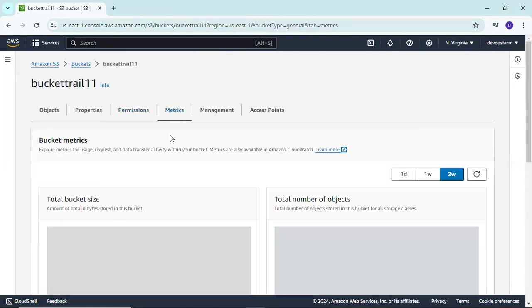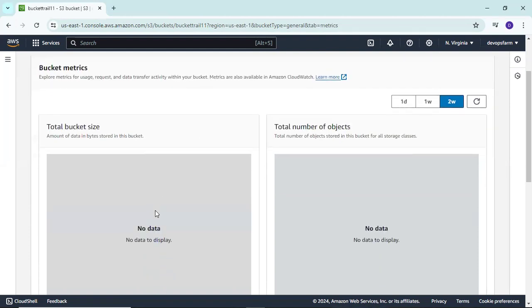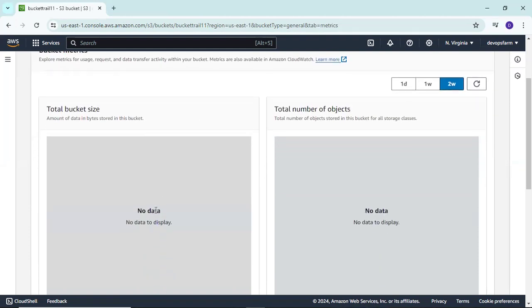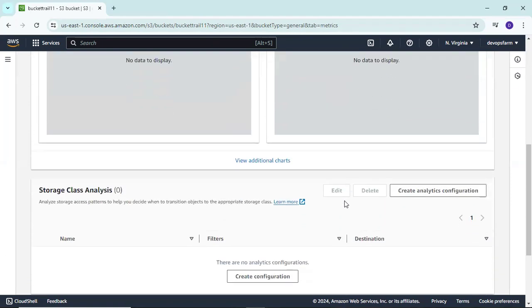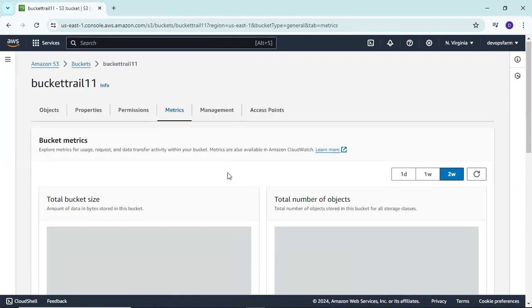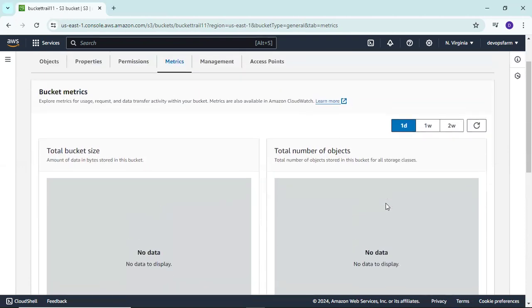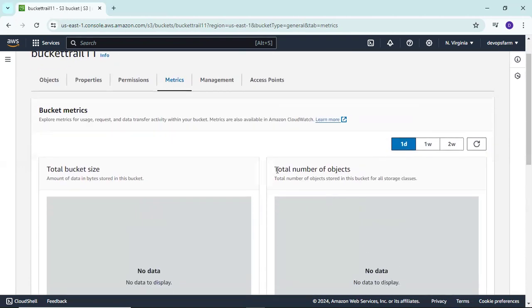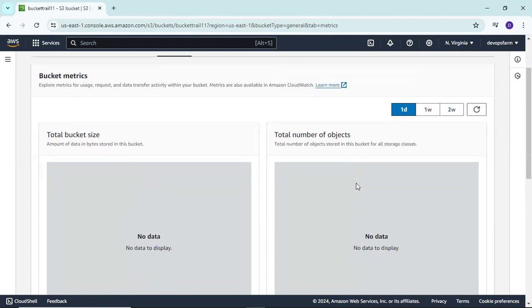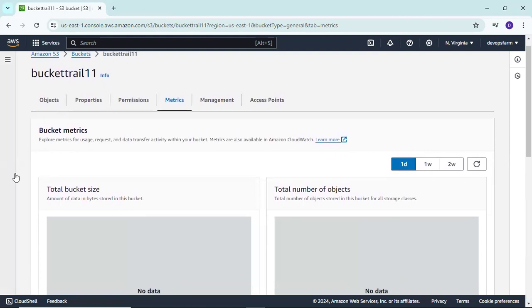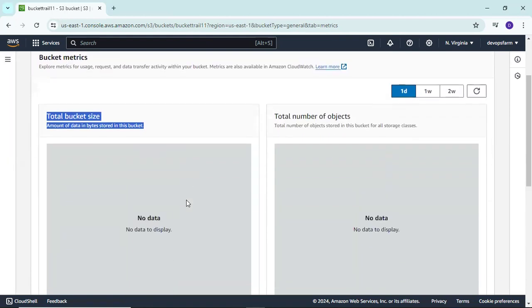Now go to the metrics part. Metrics shows the total bucket size, total number of objects, and all those things. Now it is not showing anything. It says no data to display. We don't have any data to display here right now; maybe after a particular time it will show here.